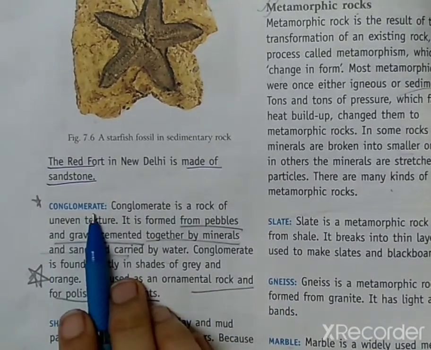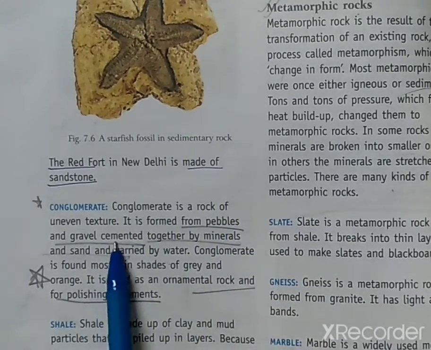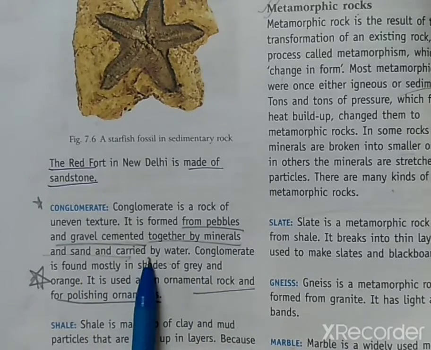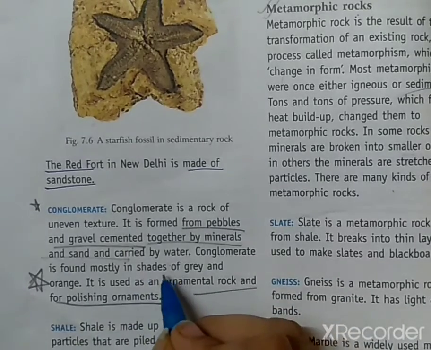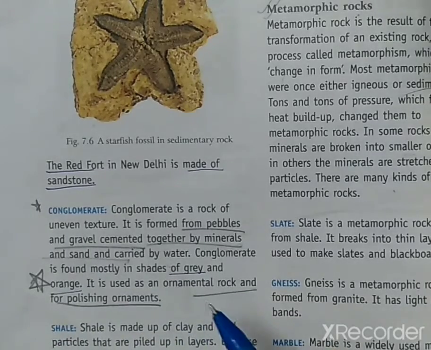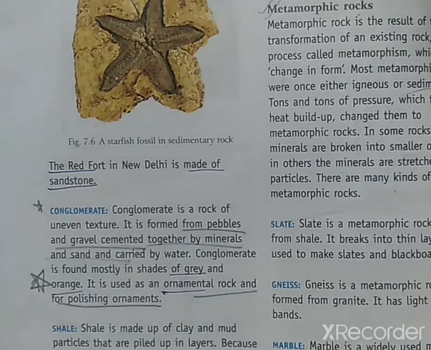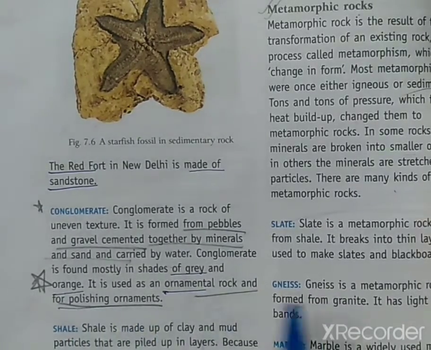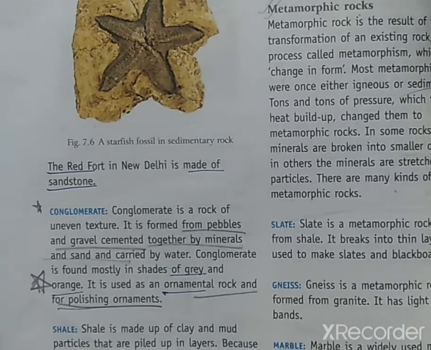Next one is conglomerate. Conglomerate is also a rock, and it is formed from pebbles and gravels that are cemented together by minerals and sand carried by water. The color of conglomerate rock is in shades of gray and orange, and basically it is used in ornaments, means jewelry, and for polishing ornaments, right?